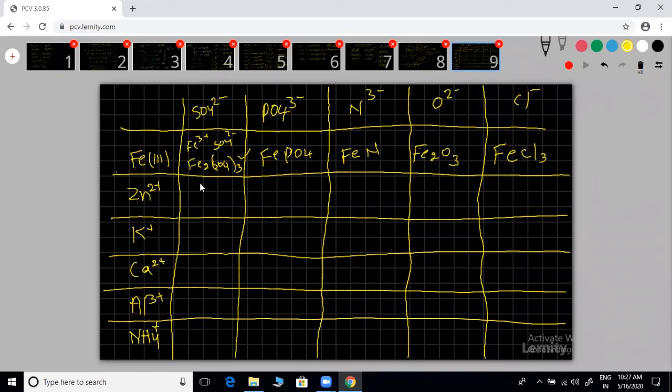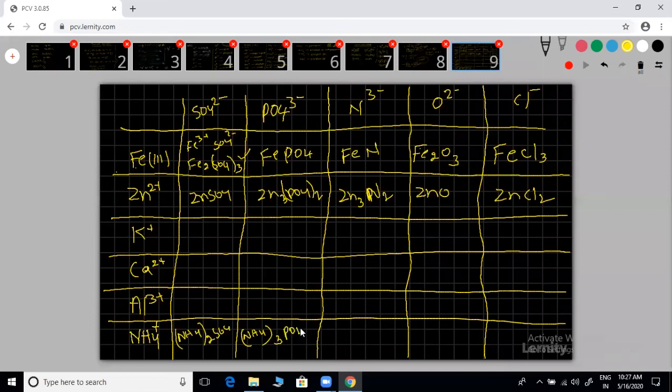Now I am discussing zinc. ZnSO4, Zn3(PO4)2, Zn3N2, ZnO, ZnCl2. Got all these correct? Last one you can see, ammonium sulfate: (NH4)2SO4, NH4 twice and SO4, because this is only plus one. Ammonium phosphate: (NH4)3PO4, NH4 three times and PO4.